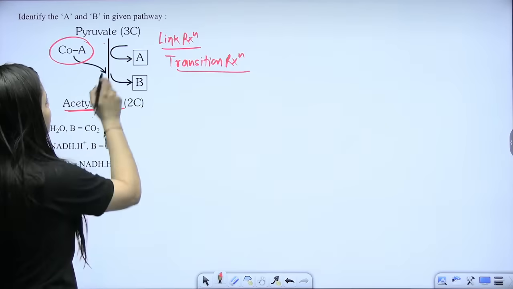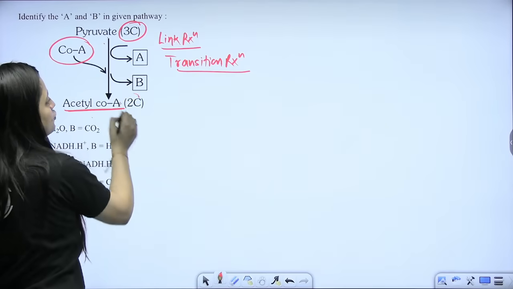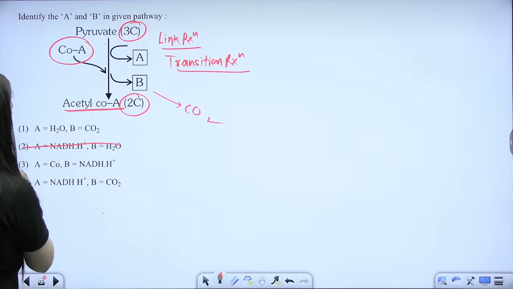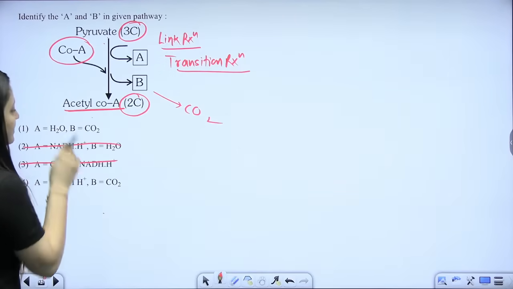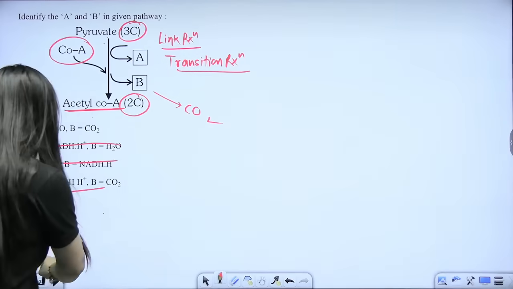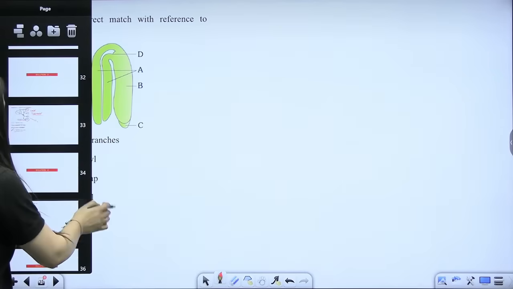What you have to see here is 3 carbon going to 2 carbon, so one hint is clear that CO2 will go out. So you can eliminate 2 options. Now we know that in this particular step, it is the NADH2 that will form. So the 4th is the correct answer, beta.